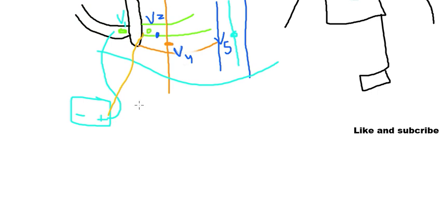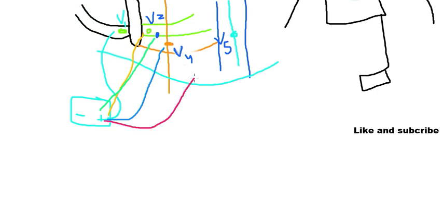To make V3, we connect the positive terminal to the space between V4 and V2. If we want to make this V4, we place it on the mid clavicular line in the fifth intercostal space.